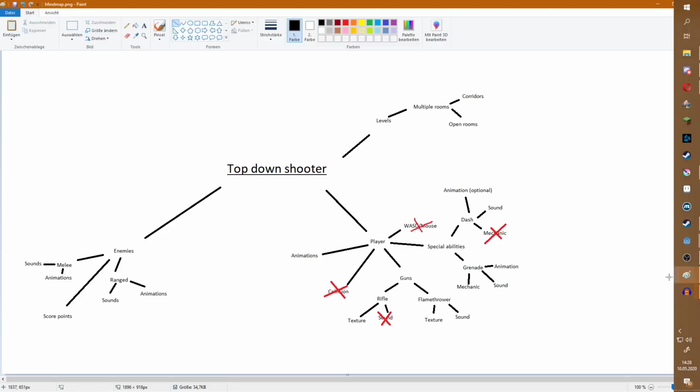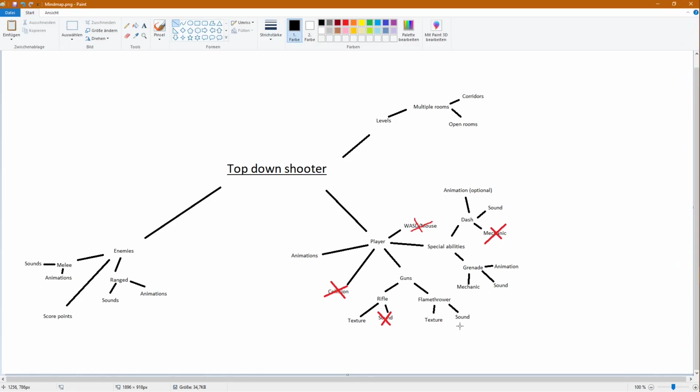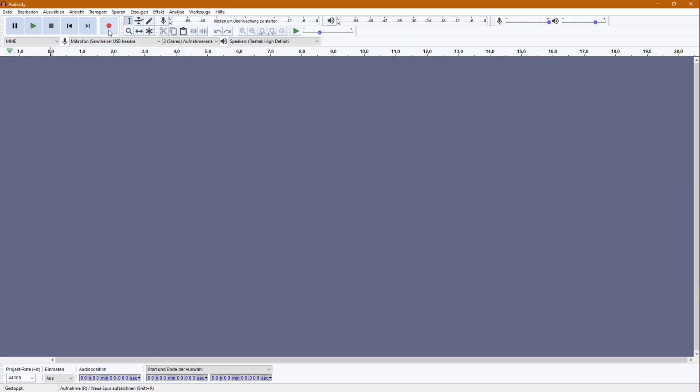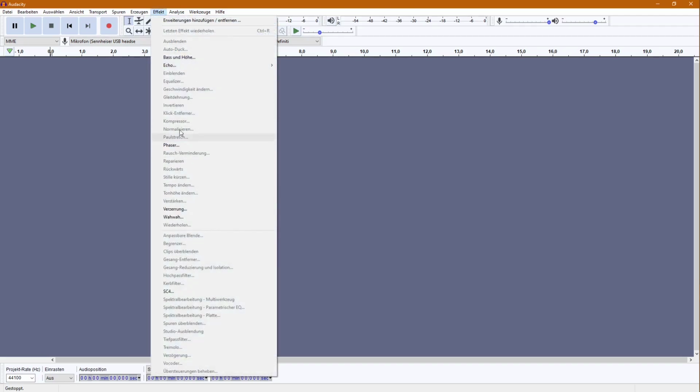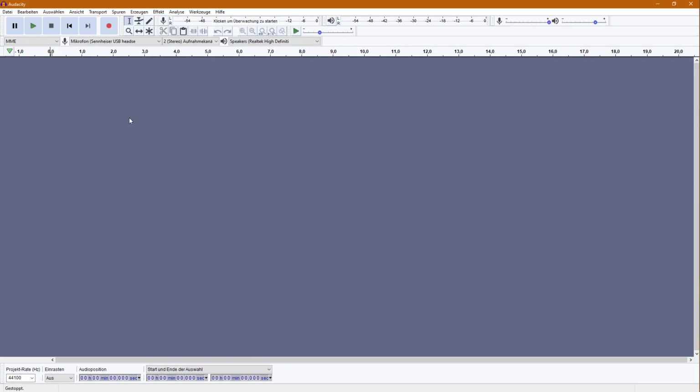So we will start with the sound of the flamethrower that we created in our last episode of the top-down shooter. Yeah, I use Audacity. If you want to know how Audacity works, you should check out the tutorial for that. First off, because I don't know a lot of things about this program either, and because the chances that you actually know German and understand all these things is rather small. So I would have to reinstall the whole program just to do a tutorial on it, and I won't do that. Let's start with the flamethrower.